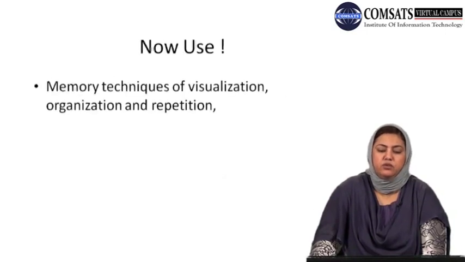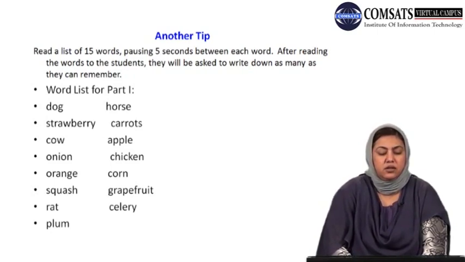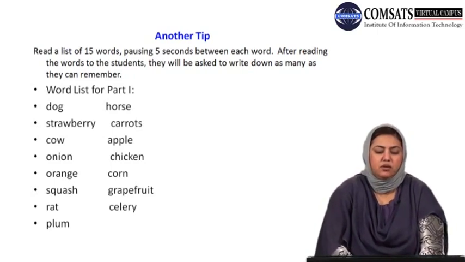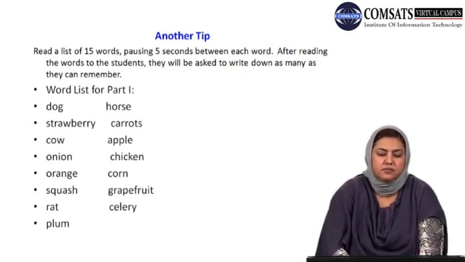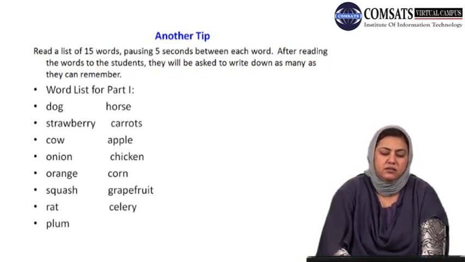What is important for you here is, if I take you back to this information, look at the information. Do you see some names of animals? Do you see some edibles here?